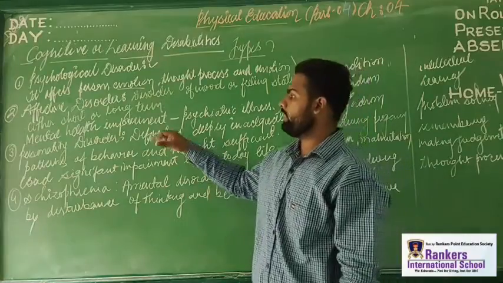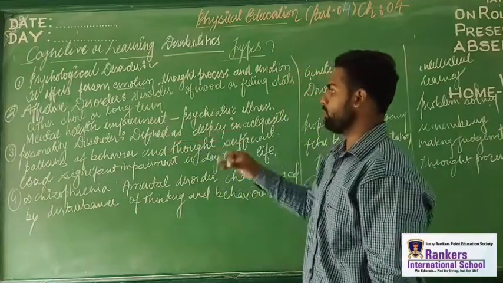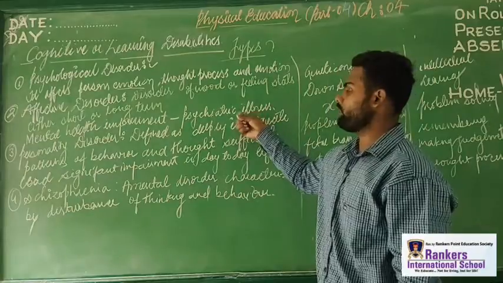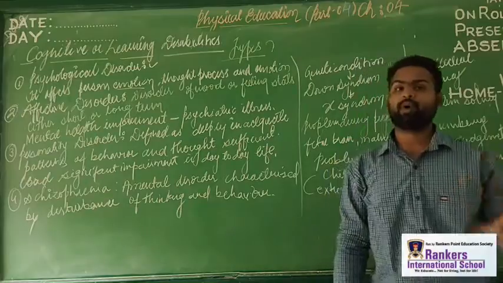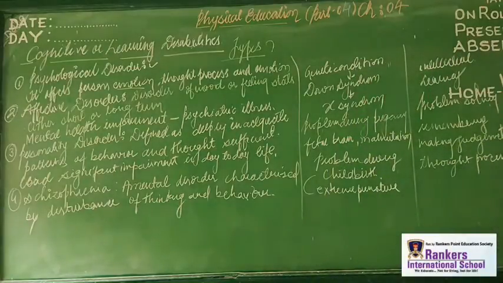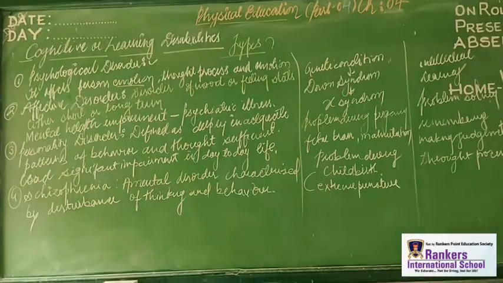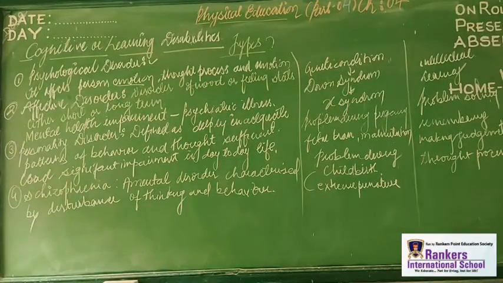Got it? So when we are talking about mental health problems, in the term of science we call it psychiatric illness. What do we call it? We call it psychiatric illness. I hope you have understood what I am saying, right? So here we need to understand that this cognitive disability totally depends on the thought process. It affects the thought process. It leads to a lot of hormonal changes as well as changes in the mind and body, right?